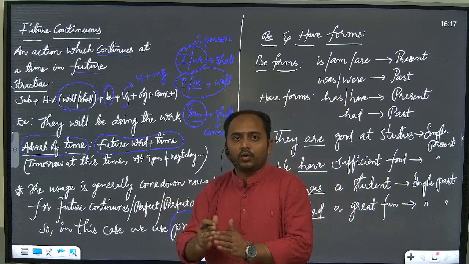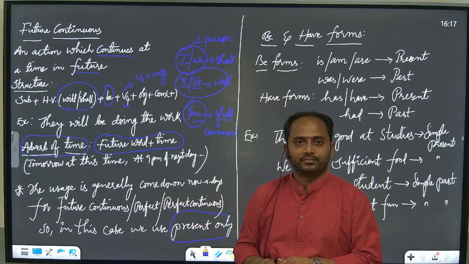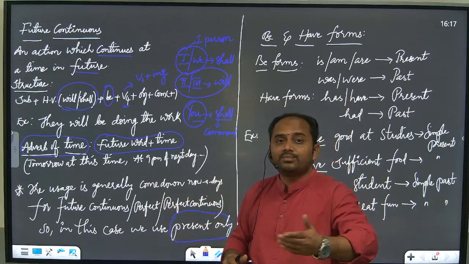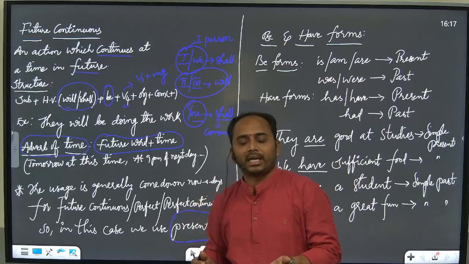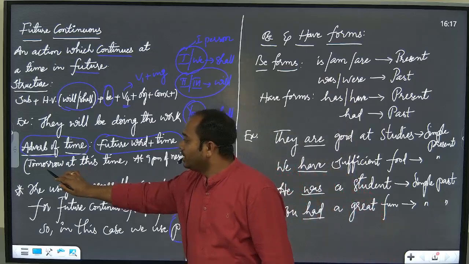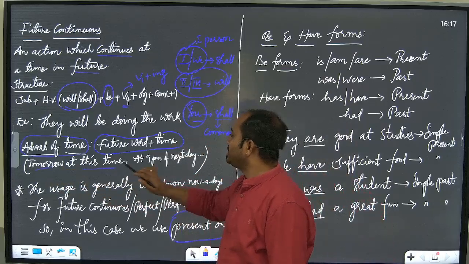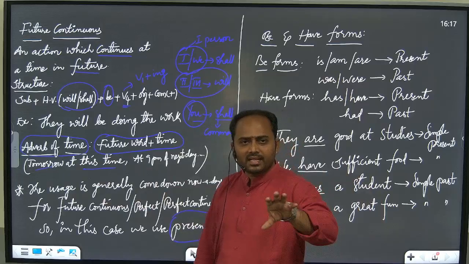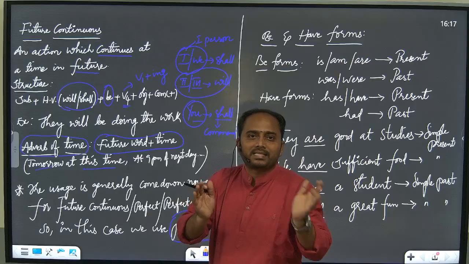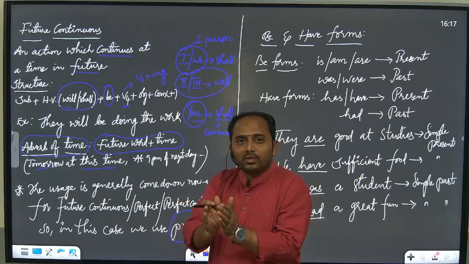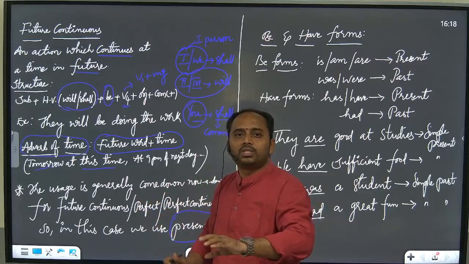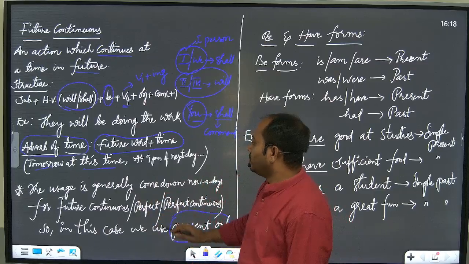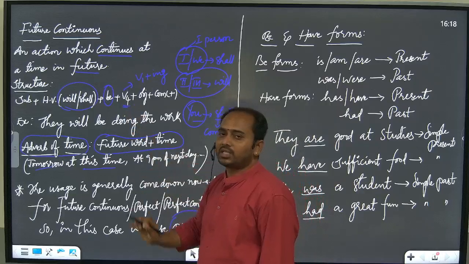Like tomorrow at this time, next year at the same time. Here, if you observe, tomorrow indicates the future word and at this time indicates the time. Like that, a future word plus time. If you have both words at a time, then that sentence should be in the future continuous tense. So this is about the future continuous.